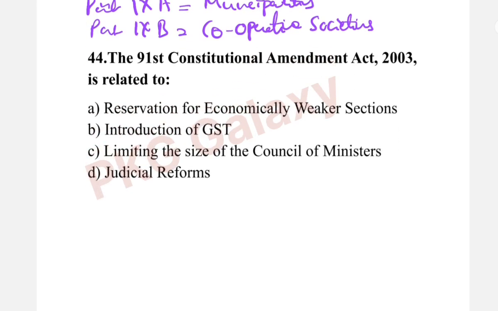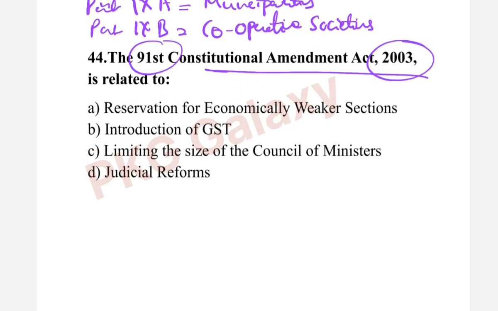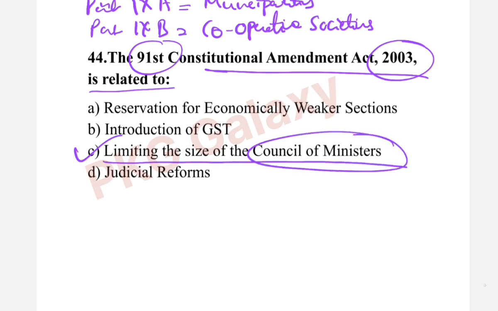Okay, next question. The 91st Constitutional Amendment Act 2003 is related to, the correct answer is option C, limiting the size of Council of Ministers.